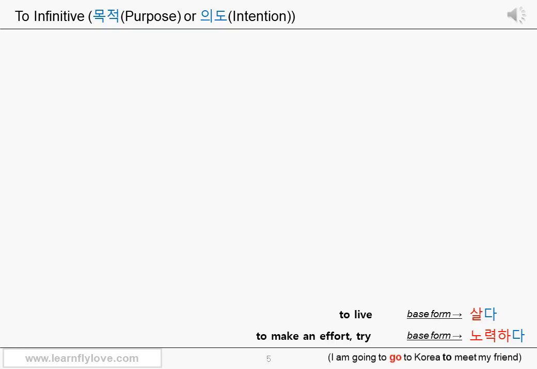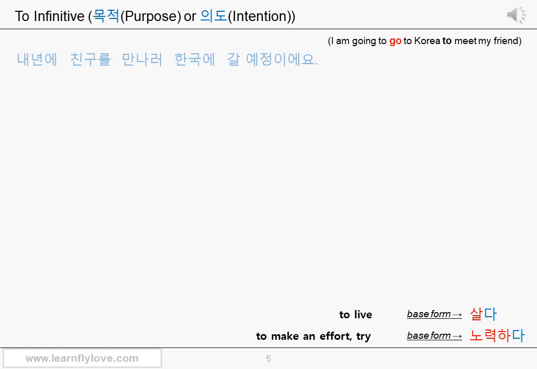Let's see the English sentence first this time. I am going to go to Korea to meet my friend. The main verb go is highlighted in red, right? Because of this verb go, you can use the connective ending 으러 or 러 for the to meet part instead of 으려고. Okay? Again, the connective ending 으러, 러 is used not because the to infinitive part has one of the movement verbs, such as go or come, but because the main verb is one of the movement verbs, such as go or come. Got it?